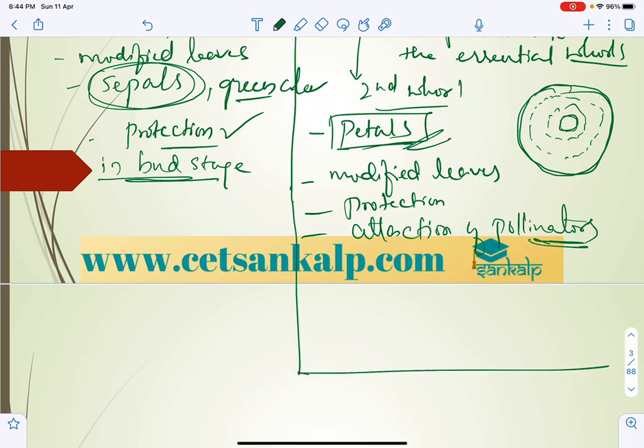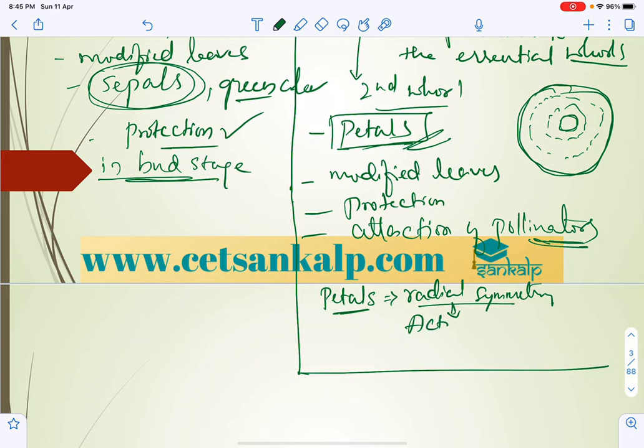That is mainly indirect, not direct. They won't form any structure, but they attract the insects. Based on the arrangement of petals, if petals are in radial symmetry, as we all know, the flower is actinomorphic, right? So the flower is actinomorphic. Radial symmetry is called actinomorphic symmetry or actinomorphic flower.